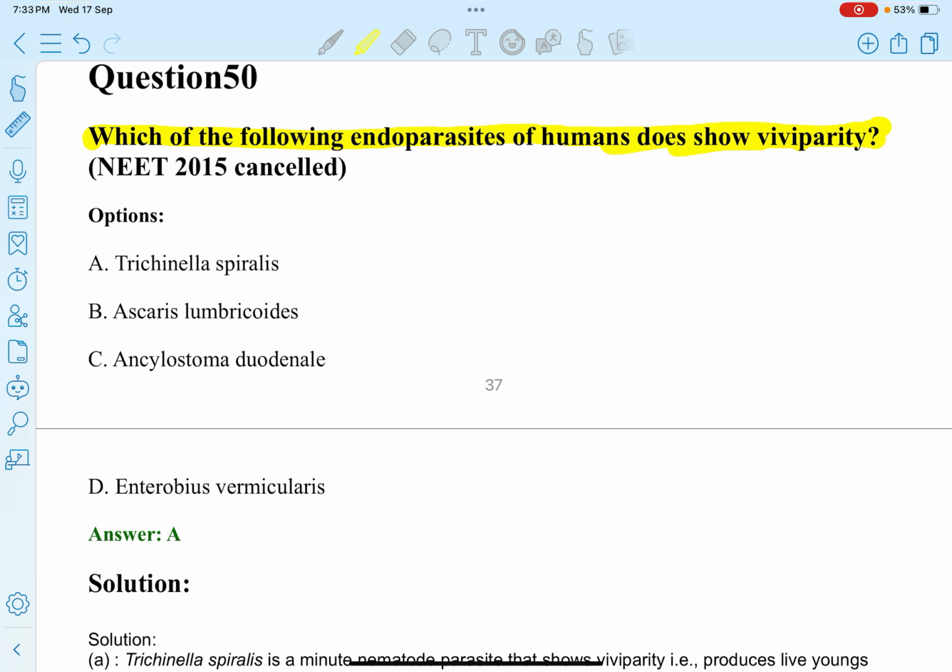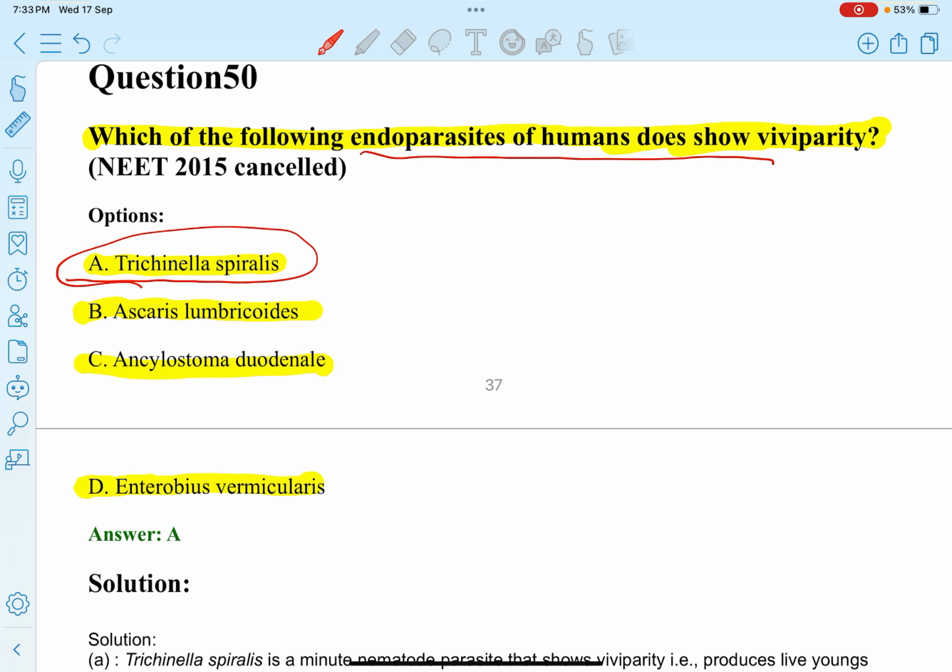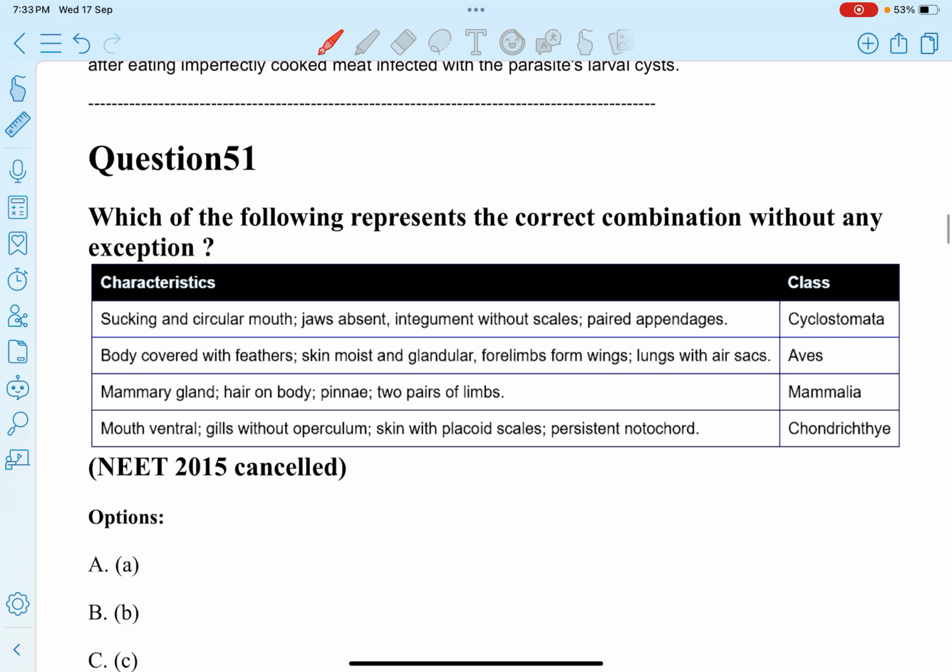Next question. Which of the following endoparasites of humans shows viviparity? Option A, Trichinella spiralis. Option B, Ascaris lumbricoides. Option C, Ancylostoma duodenale. Option D, Enterobius vermicularis. So Trichinella spiralis is the endoparasite of humans that shows viviparity.